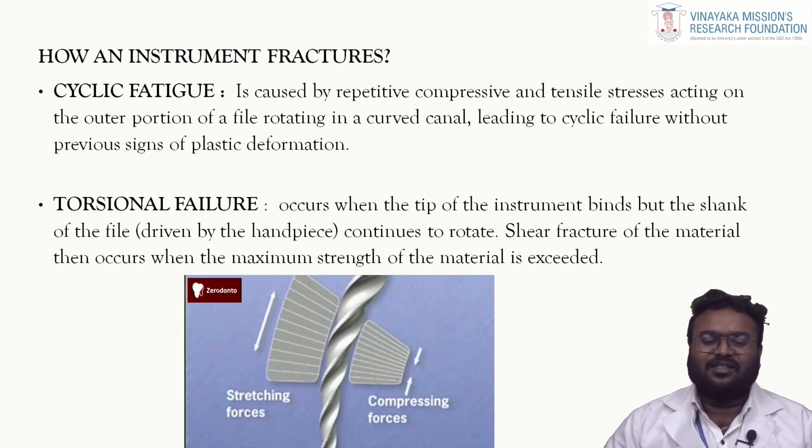Whereas what is torsional failure? Torsional failure is, let us assume, a narrow canal scenario, where only the tip of the instrument binds to the narrowest part of the canal, and the shank of the file continues to be rotated by the handpiece that we are using.